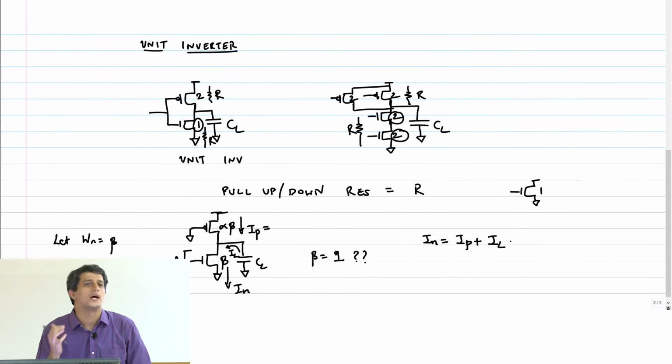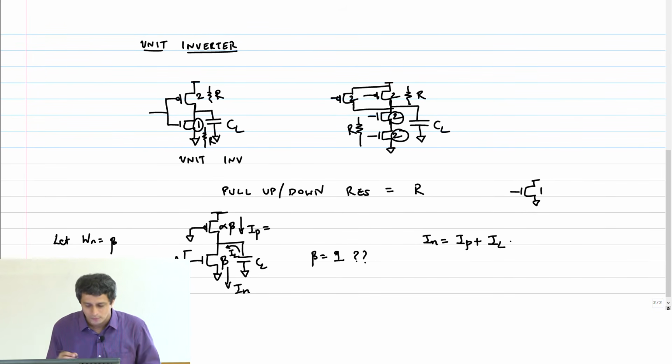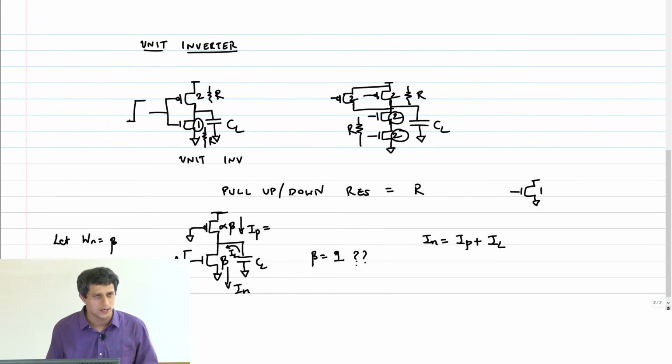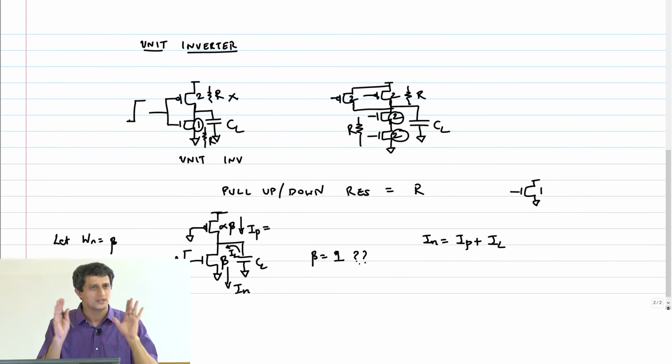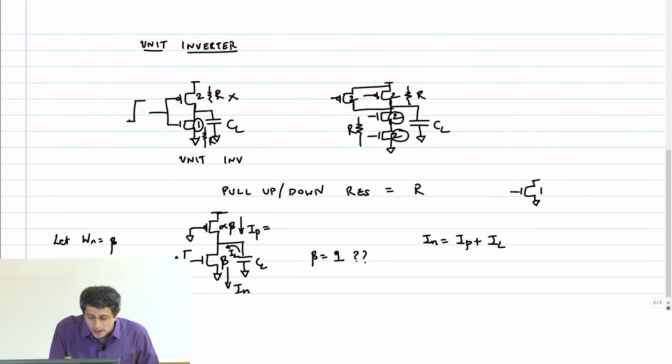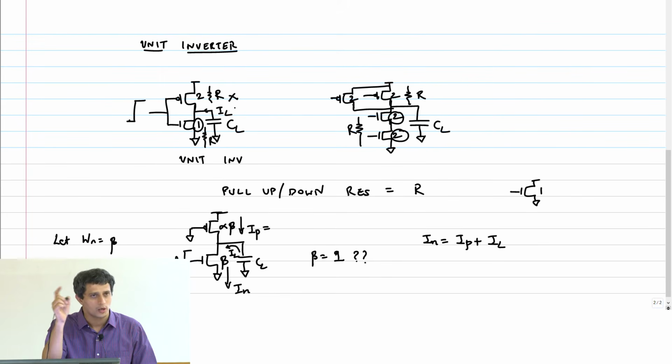Why was it okay earlier? Why were we able to talk about resistances and get away? Because if my input went instantaneously from 0 to 1, the PMOS was cut off immediately, assuming instantaneous rise. It's only the NMOS that was on, and whatever current came from the load went into the NMOS transistor.